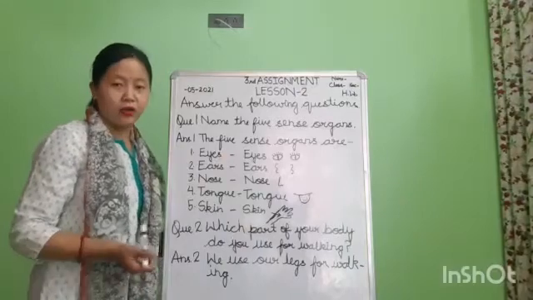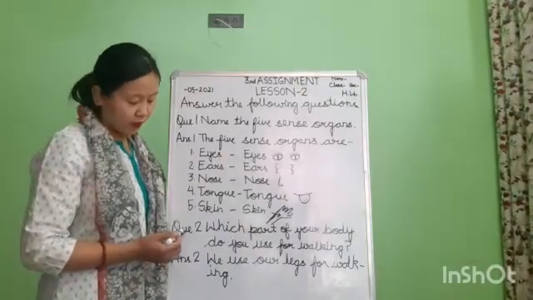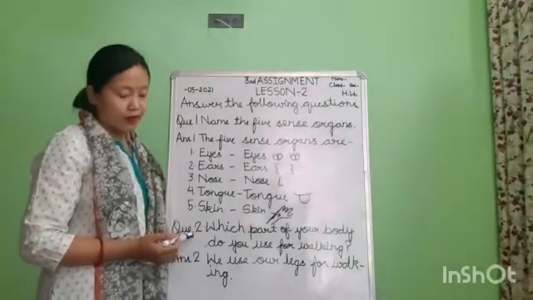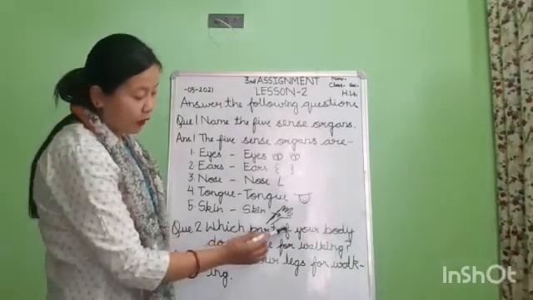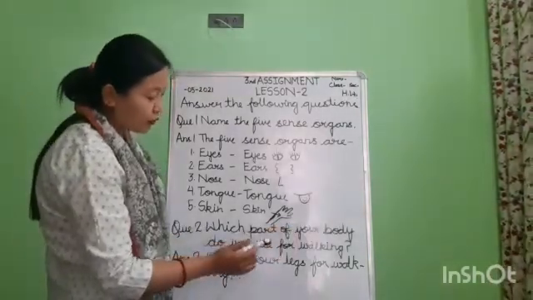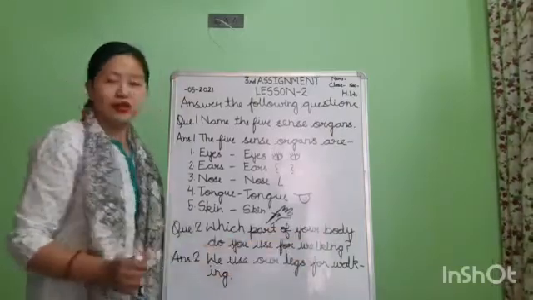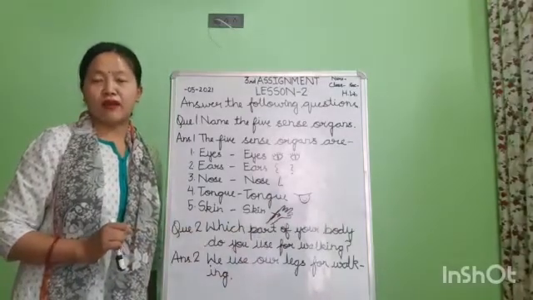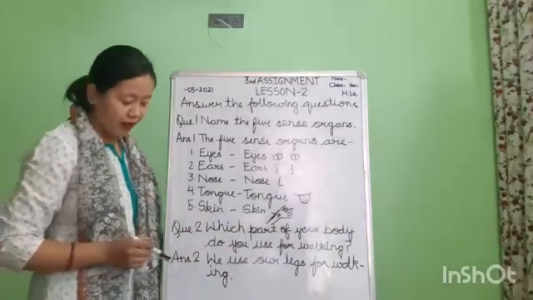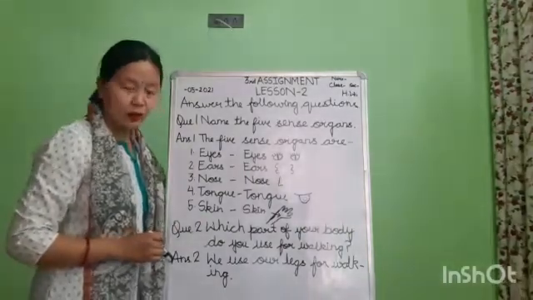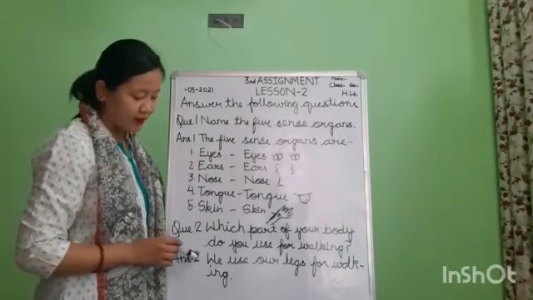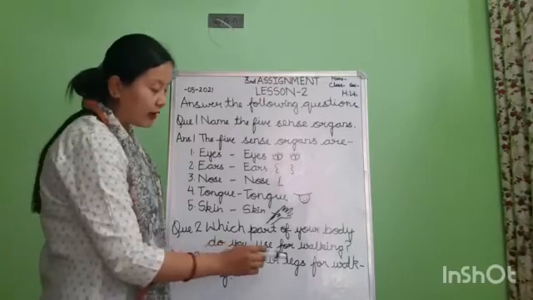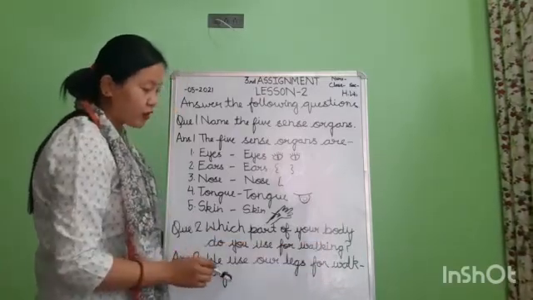Okay, children. Now come to the next, question number 2. QUE.2. Question number 2. Which part of your body do you use for walking? Question mark. Children, which part of your body do you use for walking? Very good, children. We use our legs for walking. And then come to the next line. In next line, we will write ANS dot answer 2. We use our legs for walking. Full stop. Done, children.